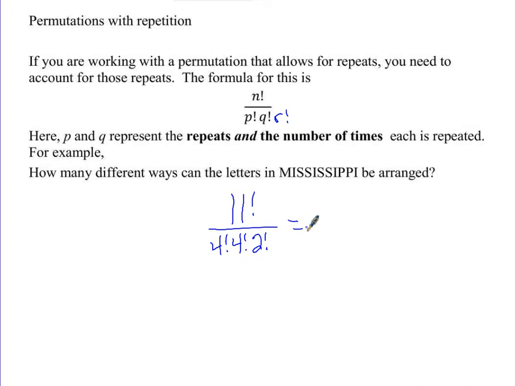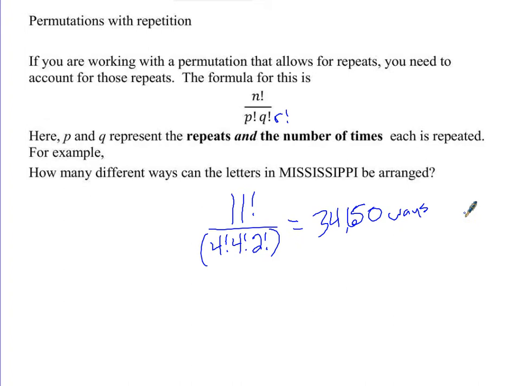Now we can type that all into our calculator, and what do we get? No. Notice on your screen how that has not all wound up in the denominator. You need parentheses around the denominator so that it all stays there. 34,650 ways. So we could sit there and come up with all 34,650 ways to rearrange the letters in Mississippi, and